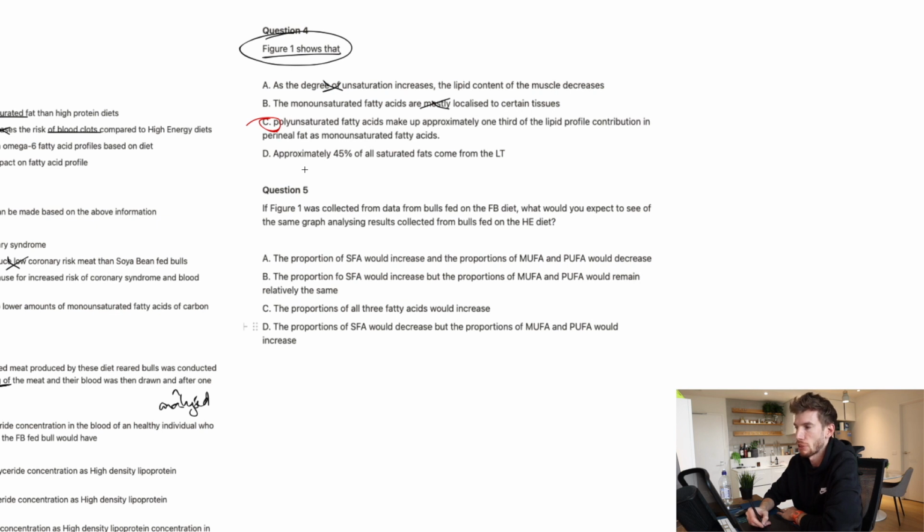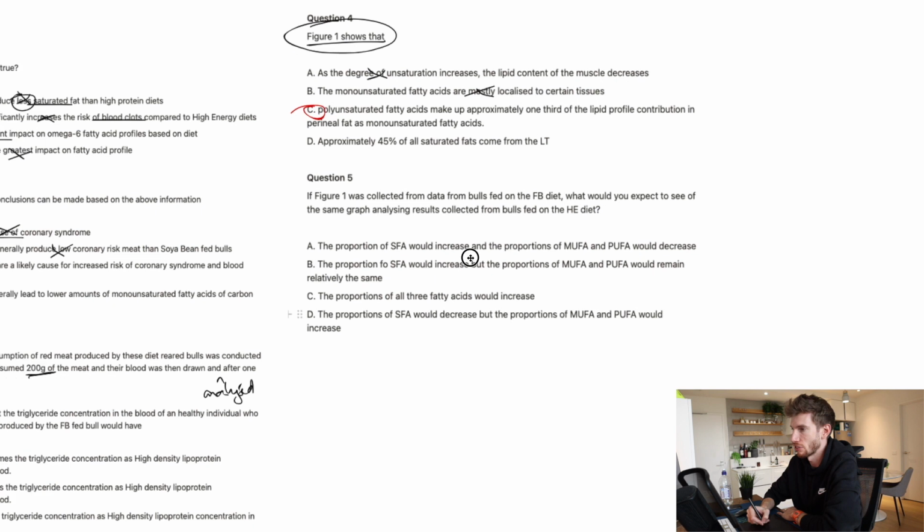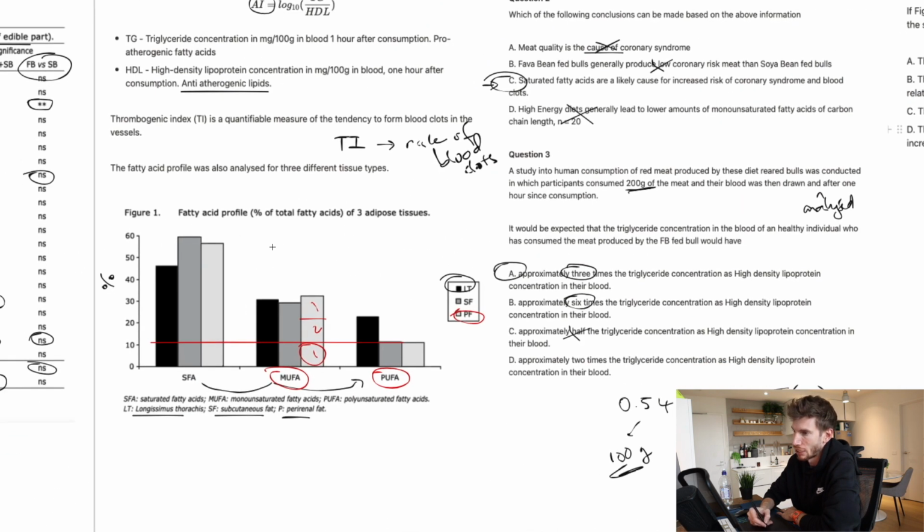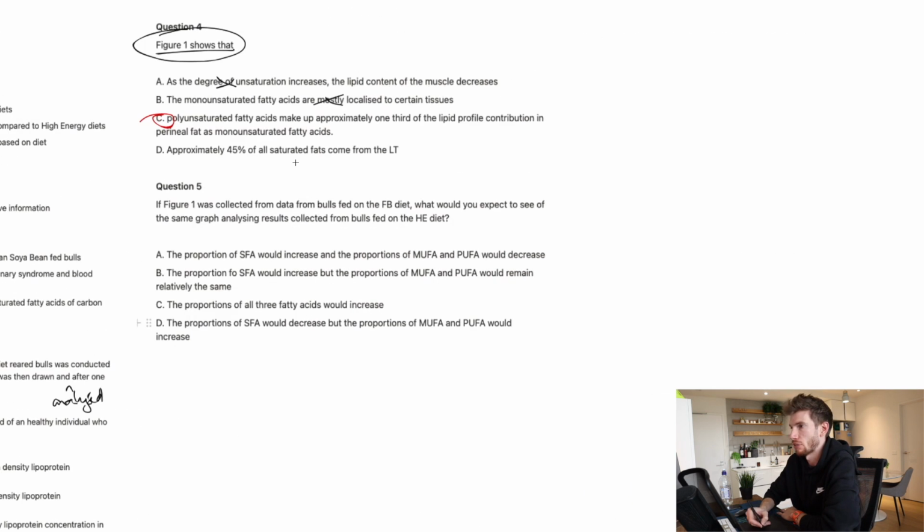And then finally, approximately 45% of all saturated fats come from the longissimus thoracis. So if we look at that, we can see 45% for the saturated, but that is 45% of the fatty acids in the muscle tissue that are saturated. It's not 45% of all fatty acids. So that one is false as well.